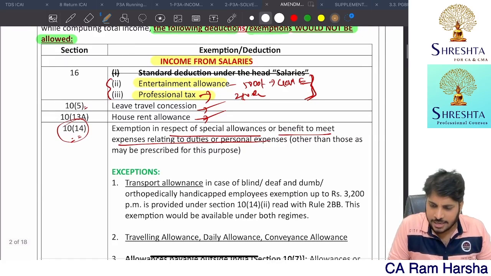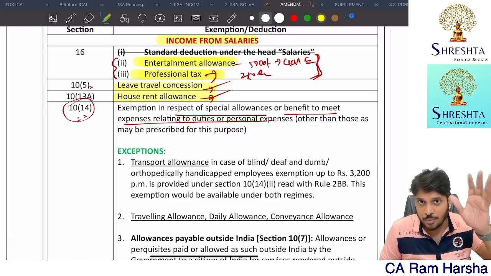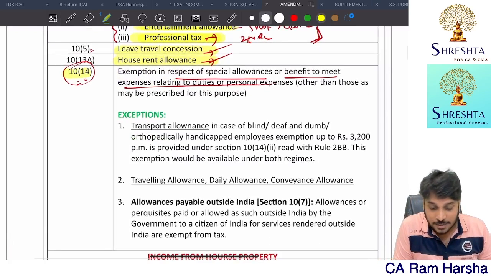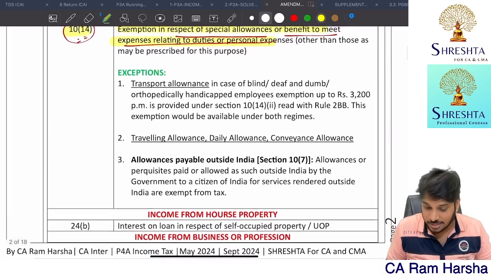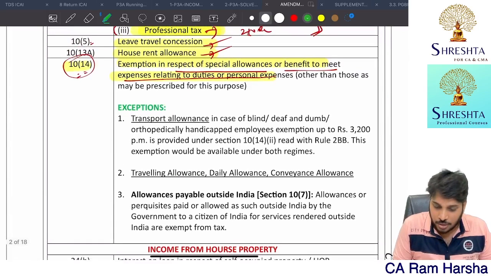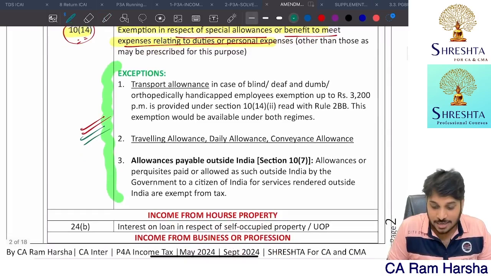First one, entertainment allowance you will not get. Profession tax you will not get. Leave travel concession you will not get. HRA you will not get. Suppose if you are a salaried employee, these many deductions you will not get. 10 sub-section 14, various exemptions you will not get. But there are exceptions to this particular 10(14). Only these items you can still claim.